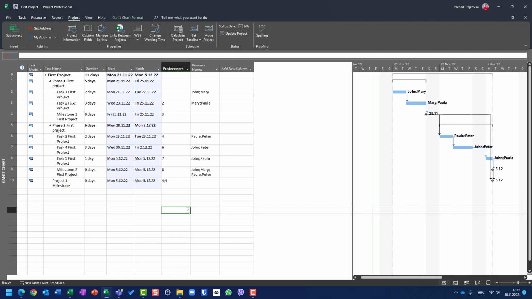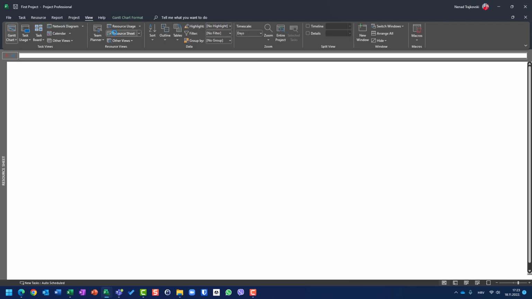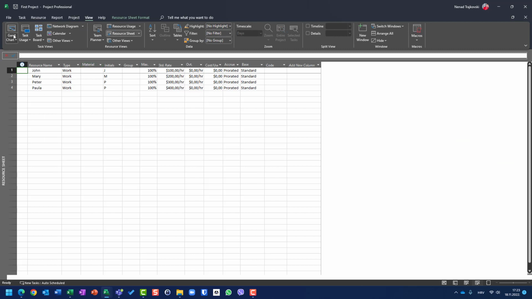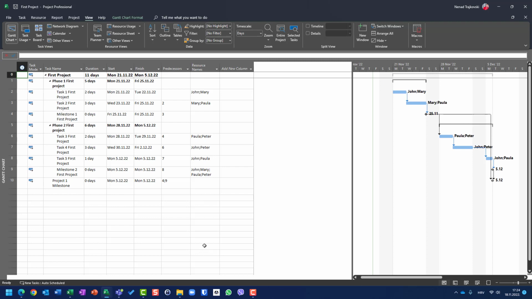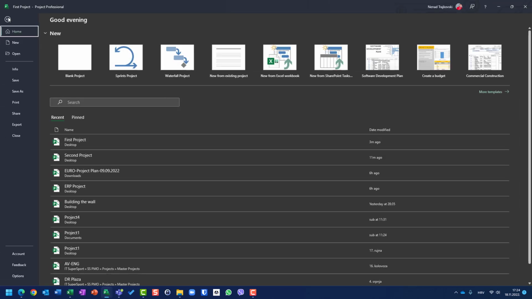It has two phases. The first phase has two tasks. The second phase has three tasks. We have milestones. We have some resources as well: John, Mary, Peter, Paula. And if I go back to the Gantt chart, you can see that I already assigned them. And I will save this to my desktop.